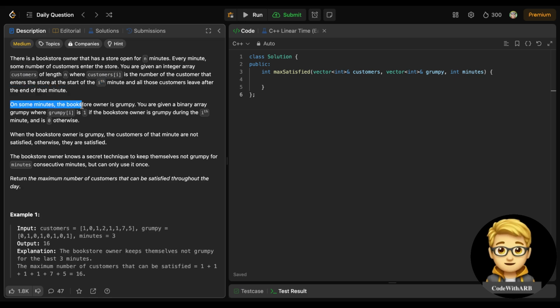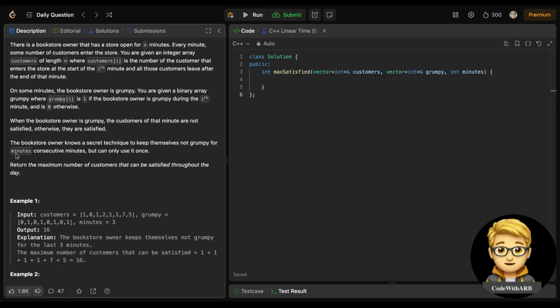On some minutes the bookstore owner is grumpy. You are given a binary array grumpy, where grumpy[i] is 1 if the bookstore owner is grumpy during the ith minute, and 0 otherwise. When the bookstore owner is grumpy, customers of that minute are not satisfied, otherwise they are satisfied. And the bookstore owner knows a secret technique to keep themselves not grumpy for minutes consecutive minutes, but can only use it once. Return the maximum number of customers that can be satisfied throughout the day.